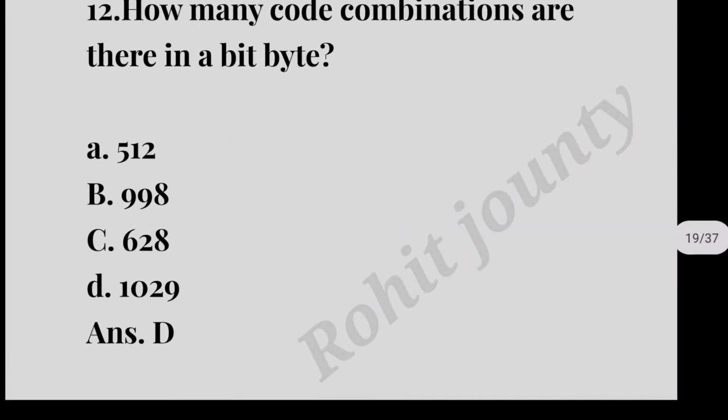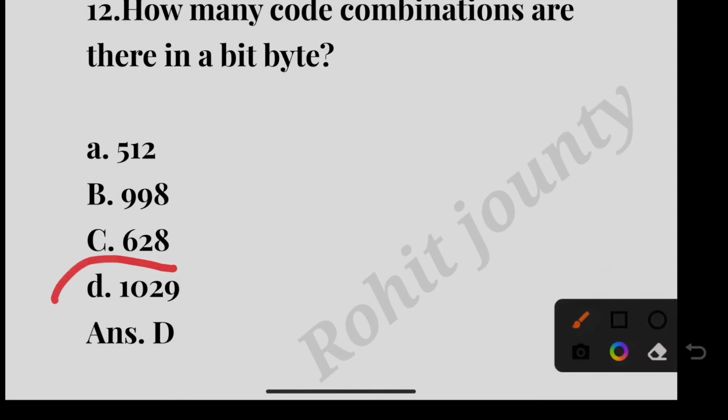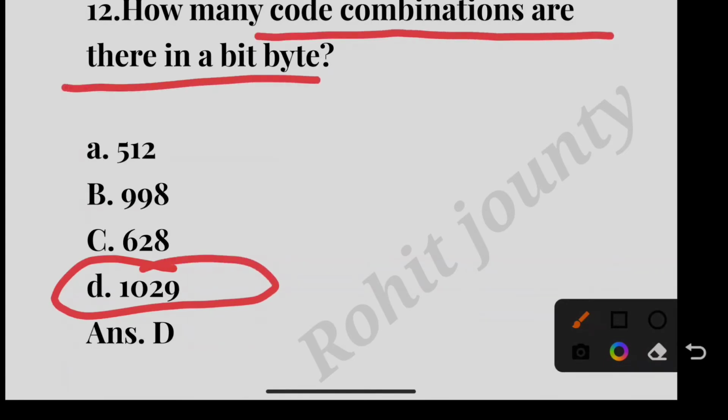Question number 12. How many code combinations are there in a 10-bit type? Option A, 512; option B, 998; option C, 628; option D, 1024. The correct answer is option D. These are the code combinations in a 10-bit type.